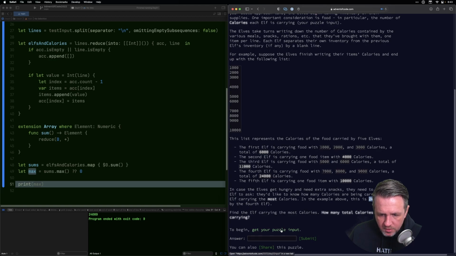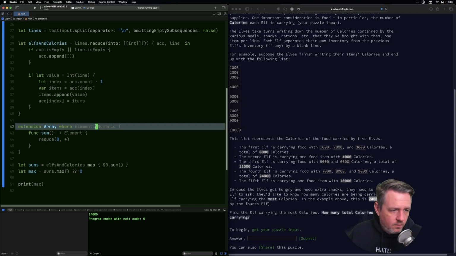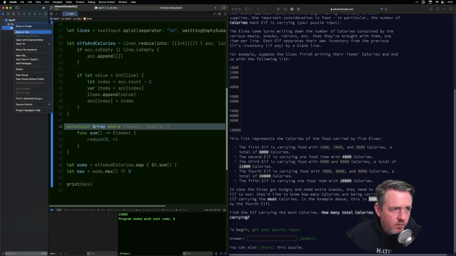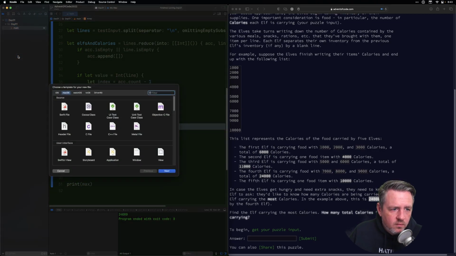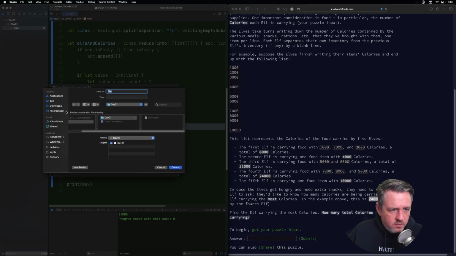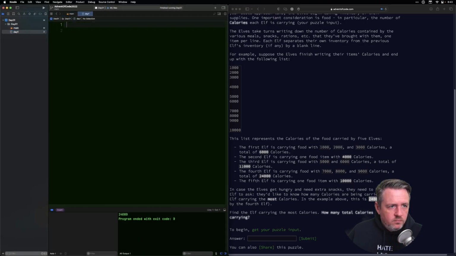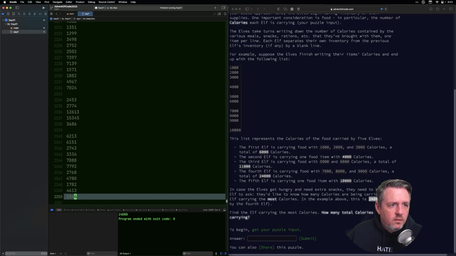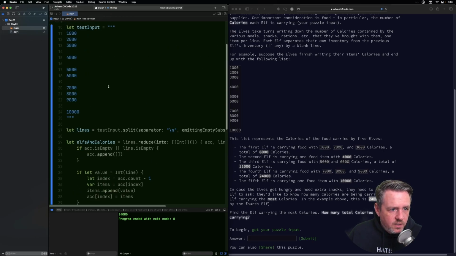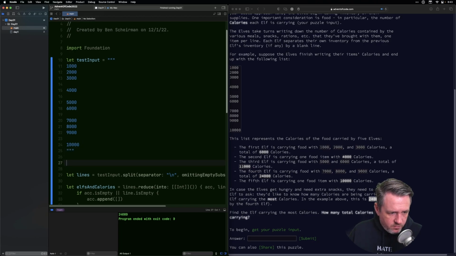So now we need to get our puzzle input. And I'm going to put this in a separate file. We'll call it day1.txt. All right. So now we have day1.txt, and instead of the test input, I want to use the real input.